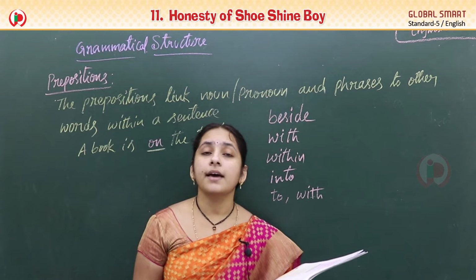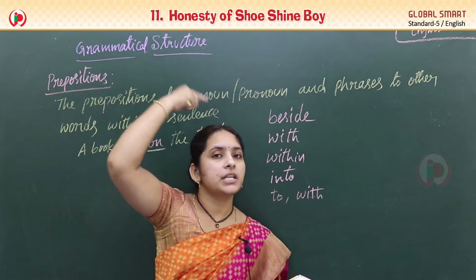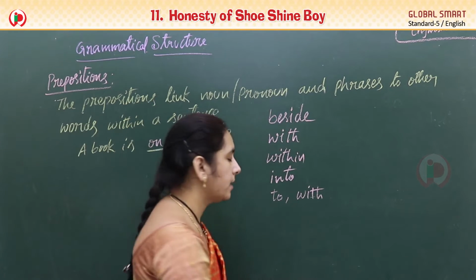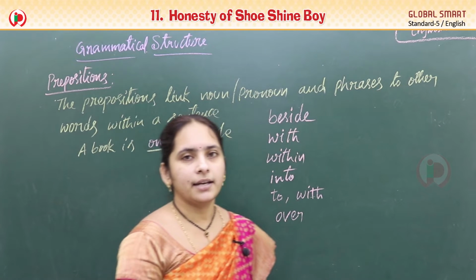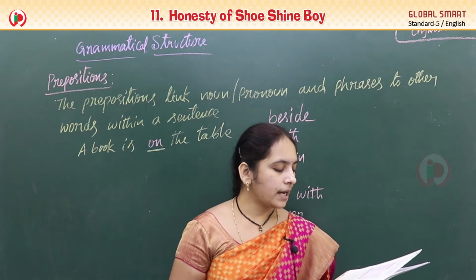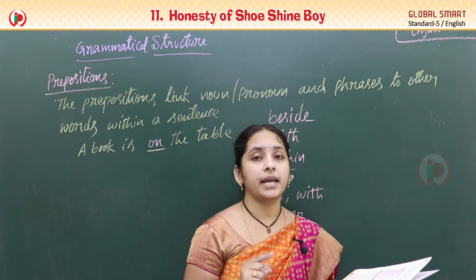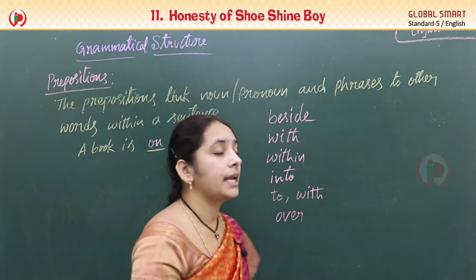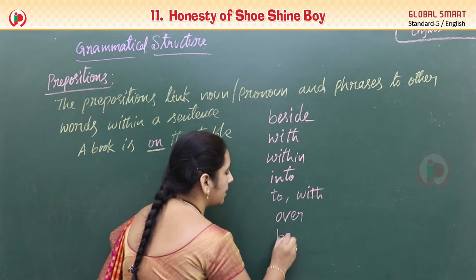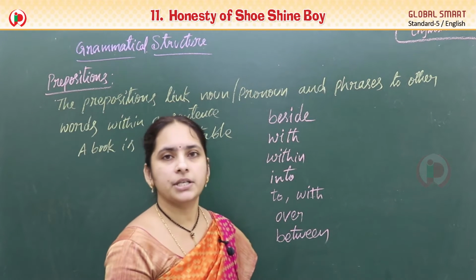And the mosquitoes are flying over your head. Where are those? The position, over your head. So that's why over is also preposition. Okay, Nana? And next one, Ravi is standing between Shreya and Prem. Where was he? Between Shreya and Prem. So the position here telling by between. So between is a preposition.